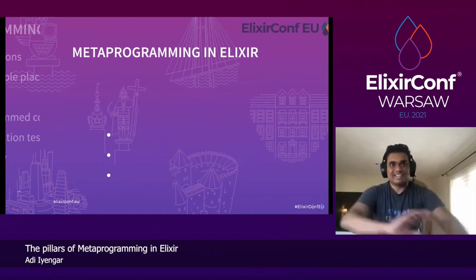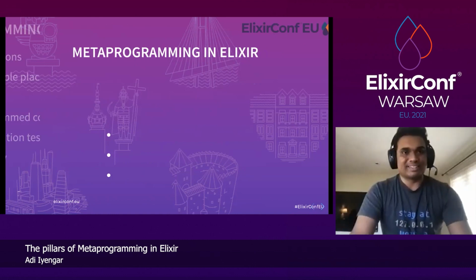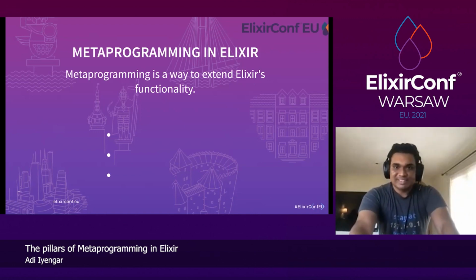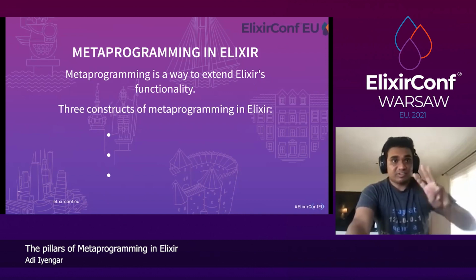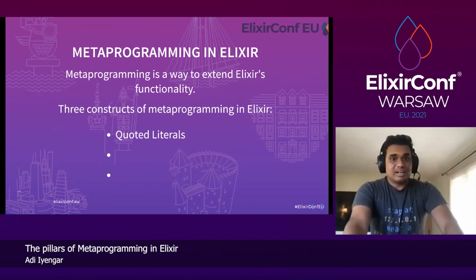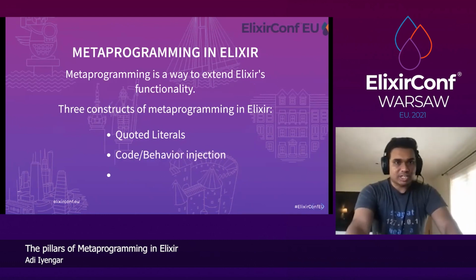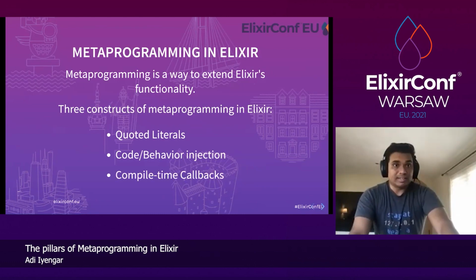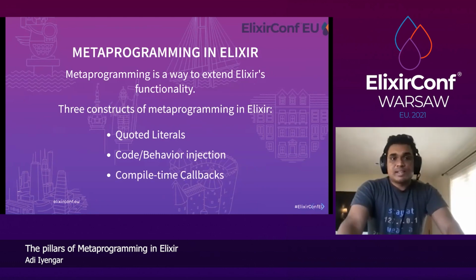All right, now that that's out of the way, let's talk about metaprogramming in Elixir. Metaprogramming in Elixir is a way to extend its functionality. There are three constructs, three pillars of metaprogramming in Elixir. The first one is quoted literals. Second is behavior injection, through macros mostly. And third is compile time callbacks.